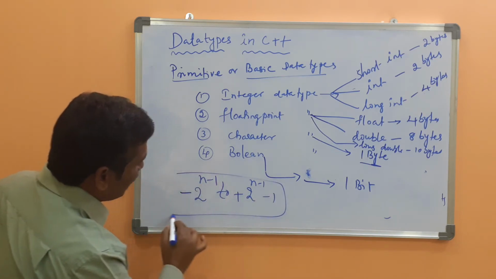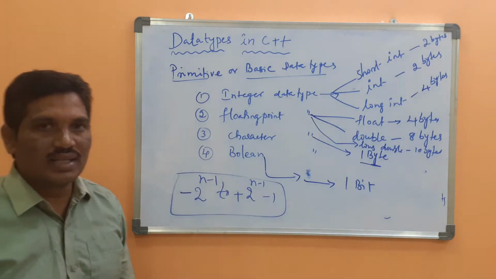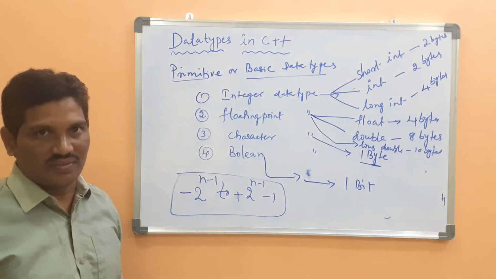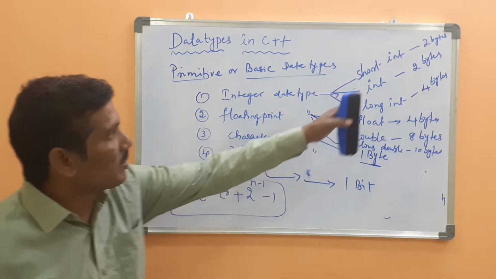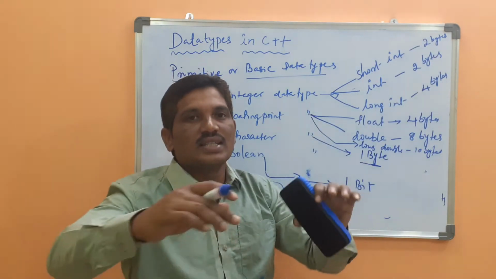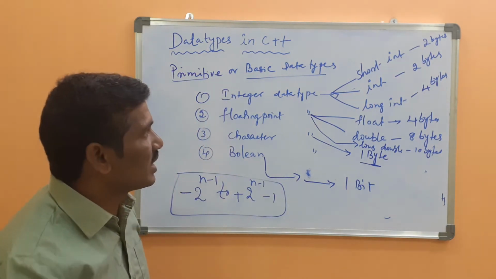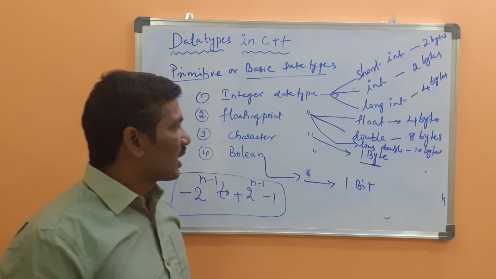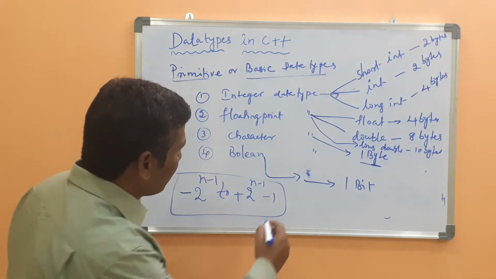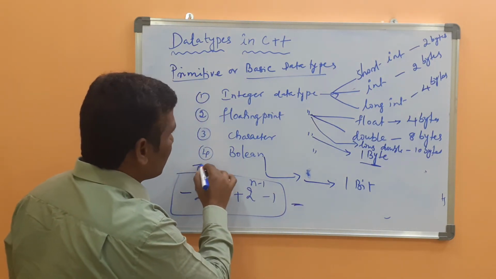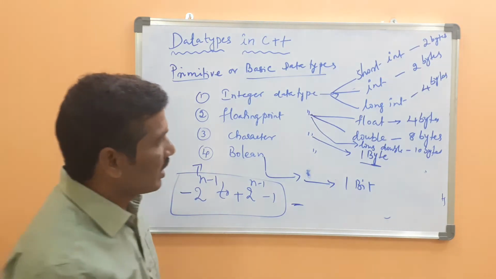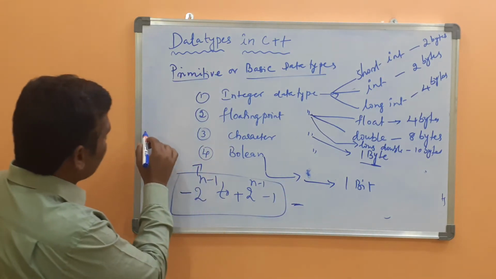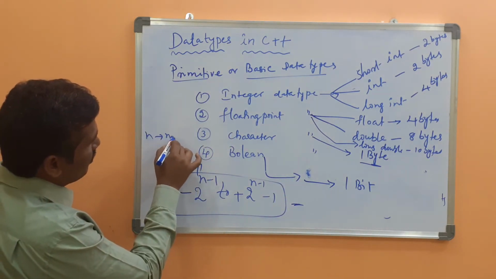This formula can be used to find the range of any data type. If you remember this, you can find the range of the integer, float, and character. Here n is the number of bits.